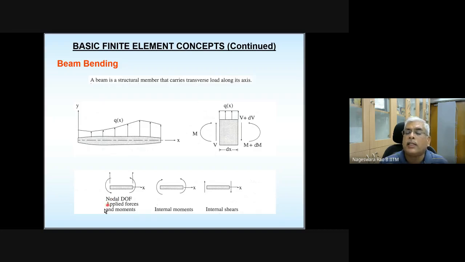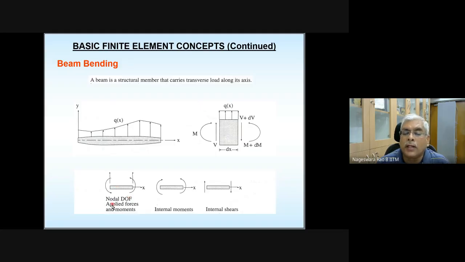This is the positive sign convention. If the forces and moments or the nodal degrees of freedom act in the way shown in this figure, they are considered positive. If they act in the opposite direction, they are negative. That is what is meant by sign convention.